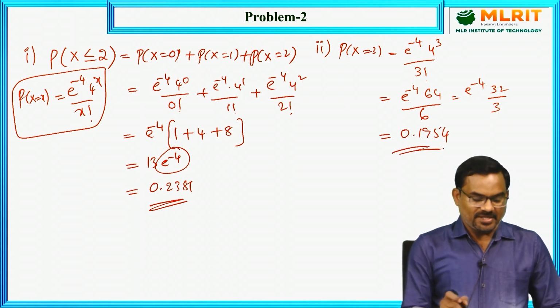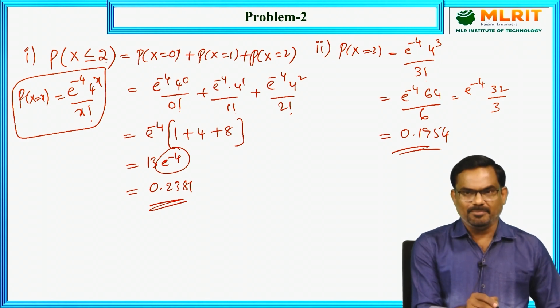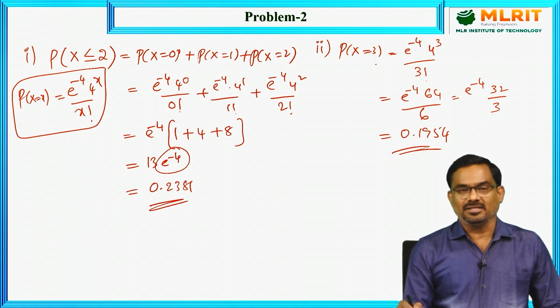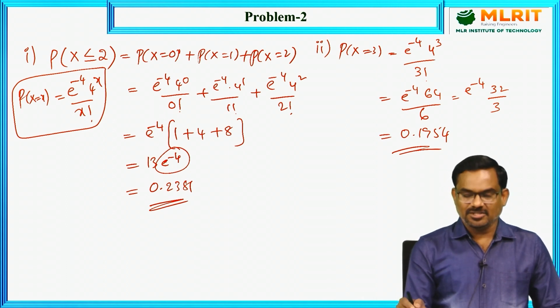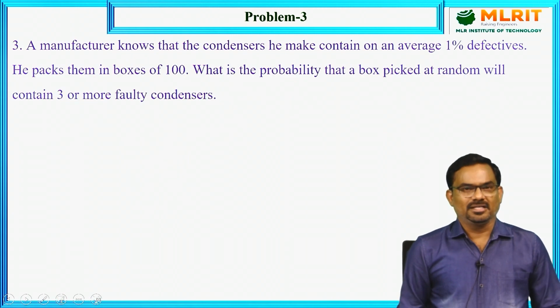So the first one is the probability of at most 2 calls in a 10-minute period, and the second one is the probability of exactly 3 calls in a 10-minute period. These 2 values are calculated using the Poisson distribution. Similarly, let us discuss one more problem.